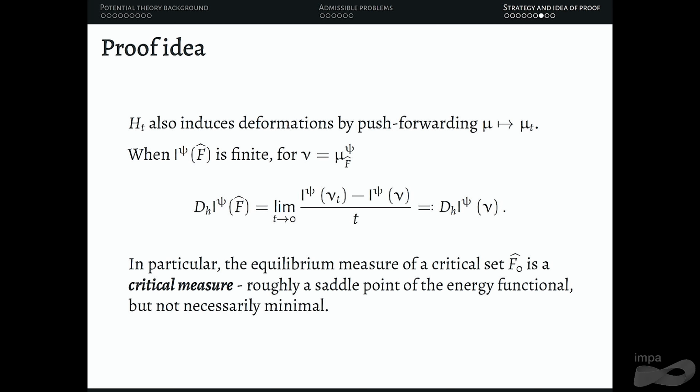And this is pretty surprising because when you do these deformations nu t, well, okay, the equilibrium measure is the minimizer of all the measures in the set. But when you're looking at nu t, you're leaving the set, and still this derivative is equal to 0. So it's a little bit more general than just the minimality of the equilibrium measure by itself.